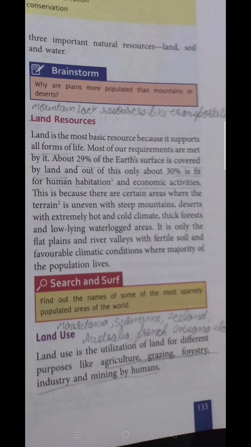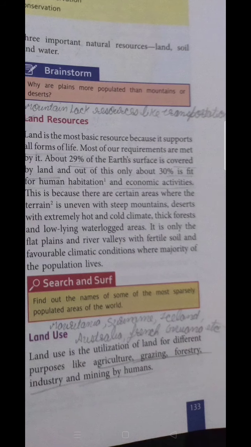So look at this. Find out the names of some of the most sparsely populated areas of the world. The names are already written here: Iceland, Australia, French Guiana, etc. Find the number of countries that come under this.